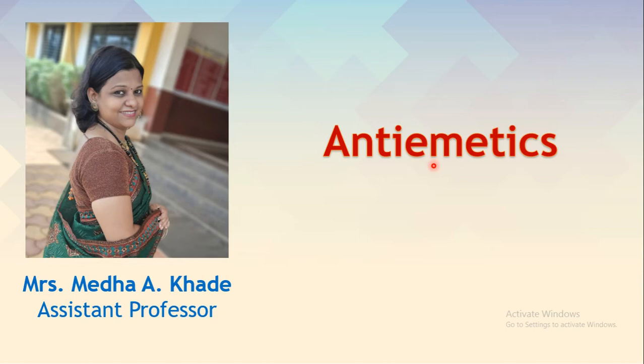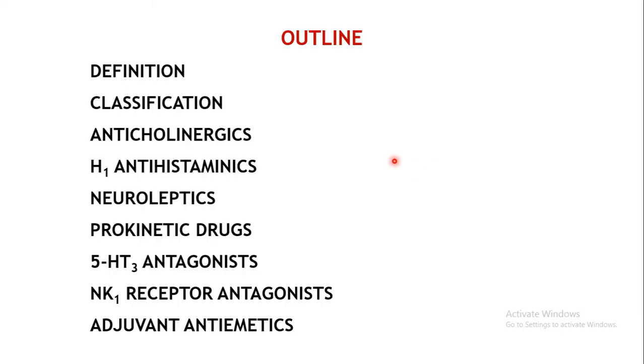Over there we have seen that NTS and CTZ are the two main areas in the medulla oblongata which are relaying towards the vomiting center. There are several receptors located over there which can be blocked to control the vomiting sensation. So with this brief introduction, we shall start with the anti-emetic drugs. Before going into the actual pharmacology, we'll see the outline of the chapter.